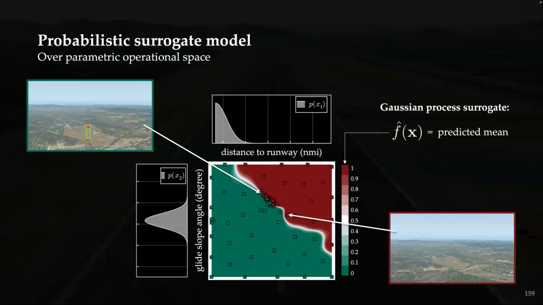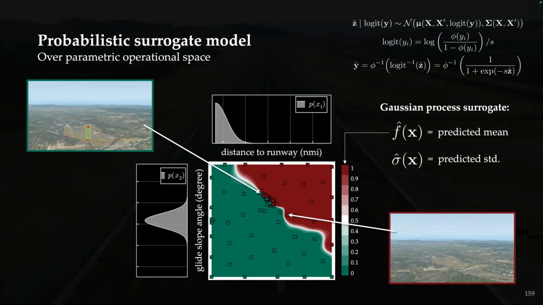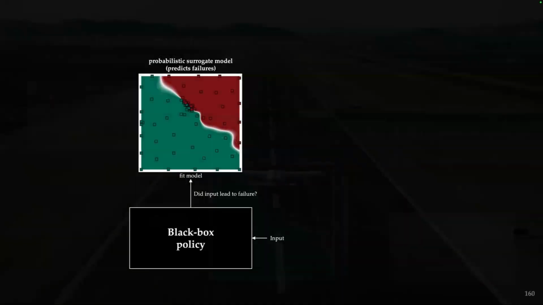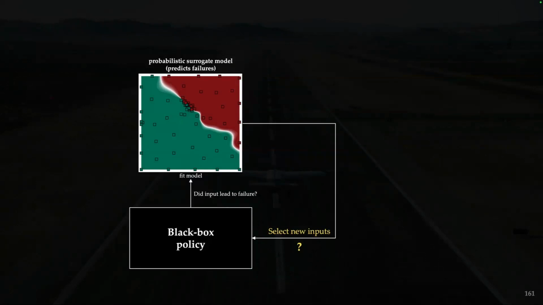What's nice about a Gaussian process is this also gives us some uncertainty in that prediction, so we can use that as a way to then pick new points in this space. We apply a logistic transformation to actually achieve this, which I'll save for another time. But the key idea is that if we reframe safety validation as a Bayesian optimization problem, we can then solve this pretty efficiently. The next question is, how do we select new points to then refit this surrogate model to get a better understanding of where we fail in this space?